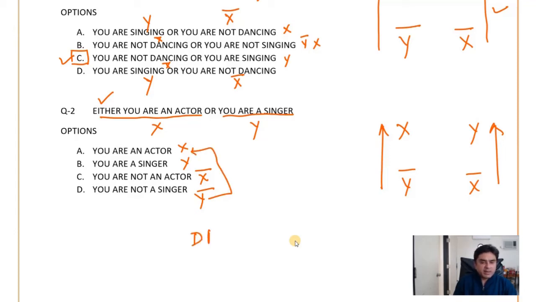So DA is the first pair of sentences which are correct, or X bar will lead to Y bar. So next, CB is the other correct option.